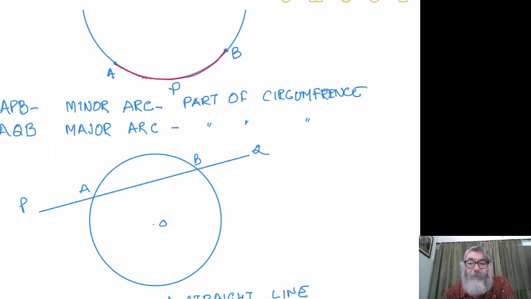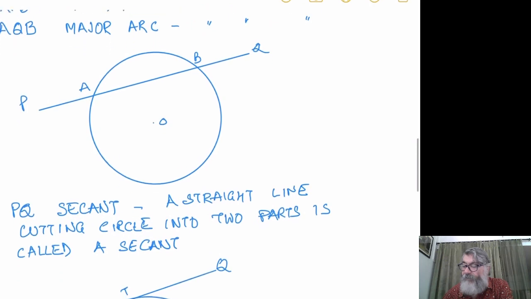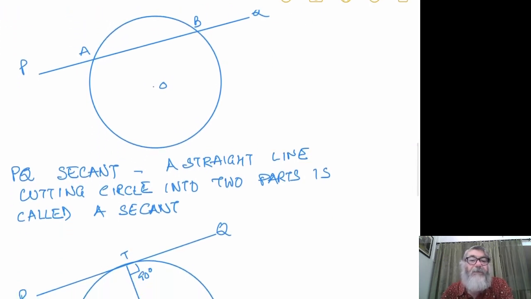So what happens here is that this straight line PQ is cutting the circle at 2 points A and B. So what is this PQ called? Secant. PQ is a secant. A straight line cutting a circle into two parts is called a secant.